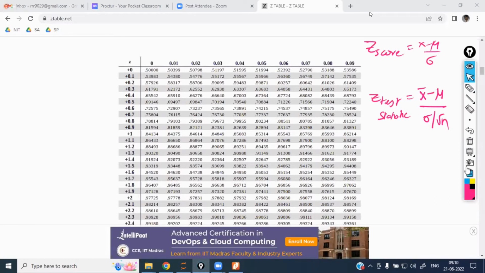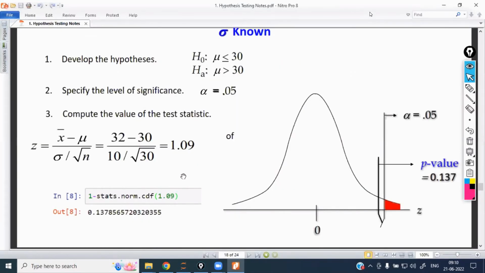Is that clear? So the same thing we are going to do here. First I have calculated the Z score. After calculating the Z score, we got 0.13786. That is from the Z table. I have shown you from the Z table.